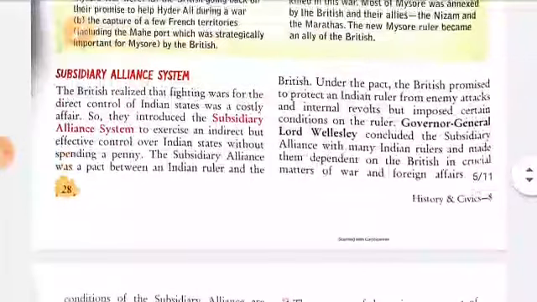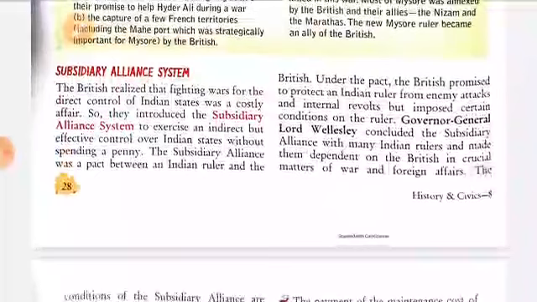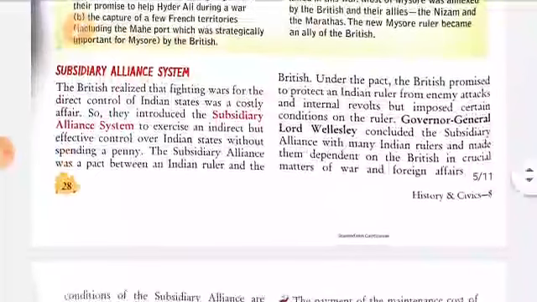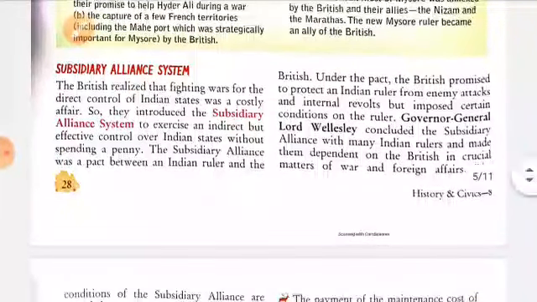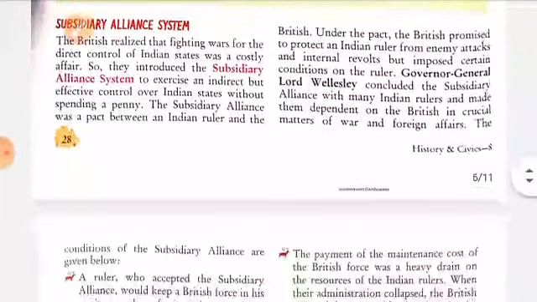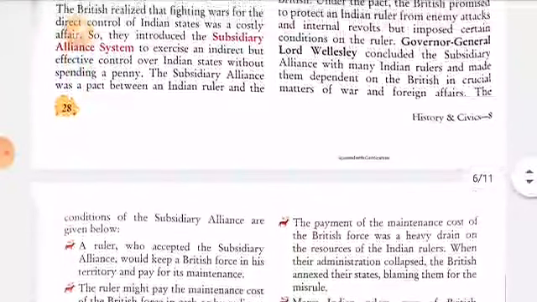In the subsidiary alliances, it was said that those states will sign the pact, and Britishers will protect them from the enemies, and thus, indirectly, the Britishers held that state under themselves without spending any single penny. Lord Wellesley, the Governor General of that time, concluded the subsidiary alliances with many Indian rulers.